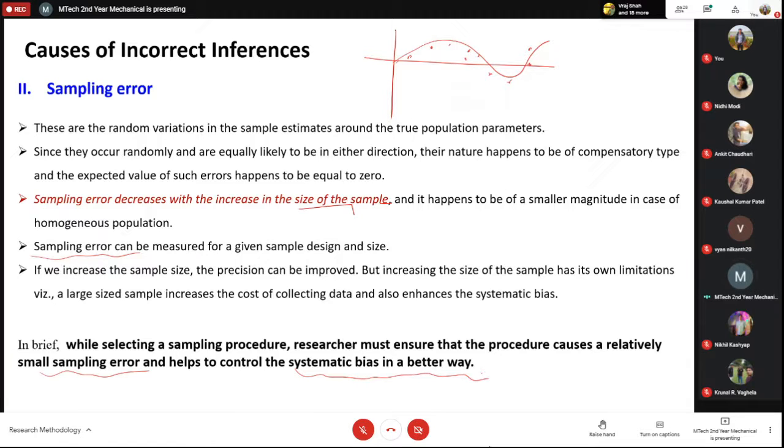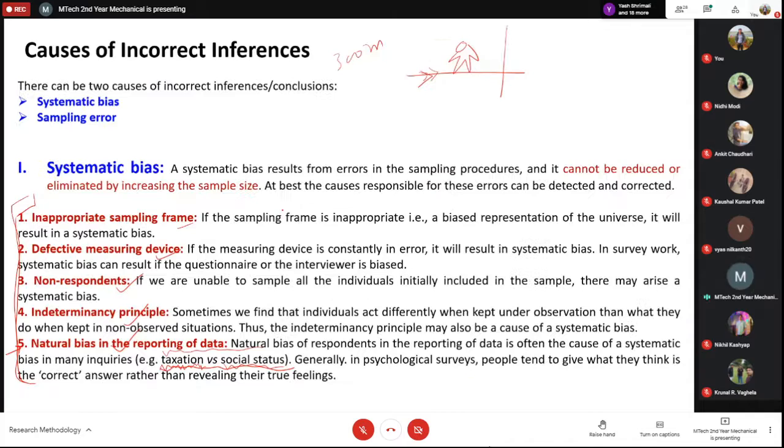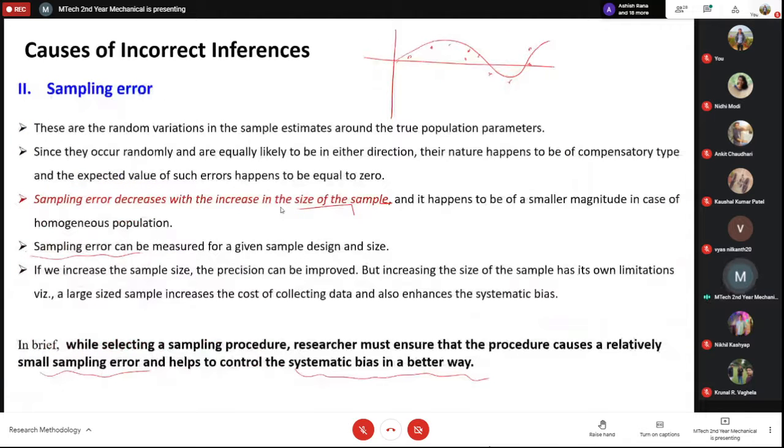The difference is that if you have a larger size of the sample, then your sampling error will be reduced, but your systematic bias can be increased. So you have to be optimum in that also. If you are sure that there is no systematic bias, then it is very appropriate to take a larger size sample to get a detailed idea.